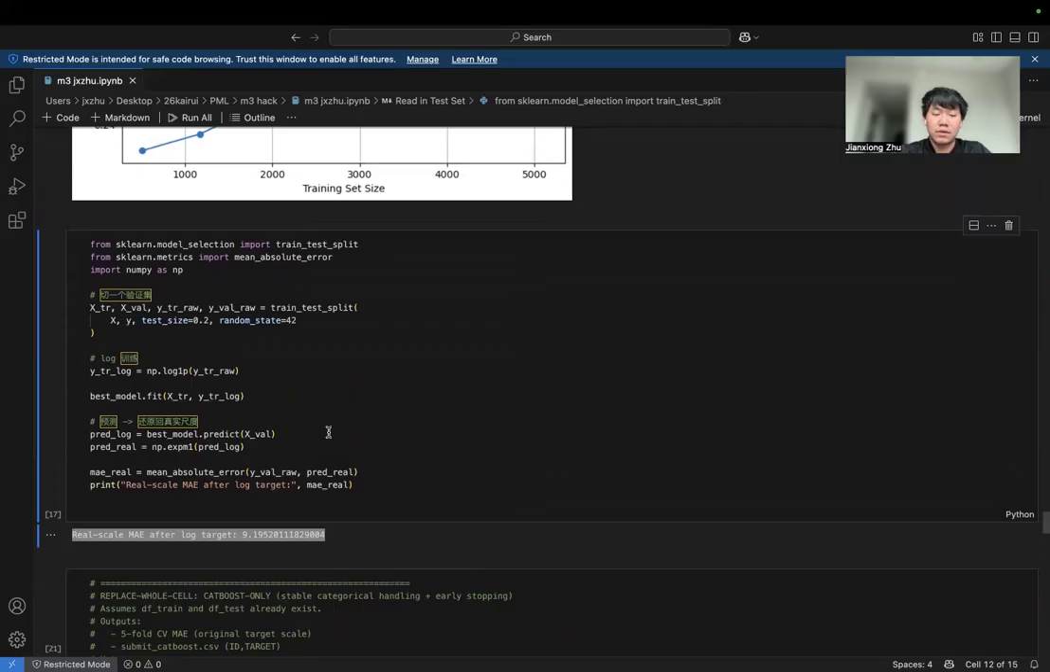So in summary, I cleaned the dataset and handled special missing value codes, engineered ratio-based housing features, and experimented with regression models and tuning. I improved performance using a log transformation of the target. The final model achieved about 9.19 MAE locally and 8.78 on Kaggle.